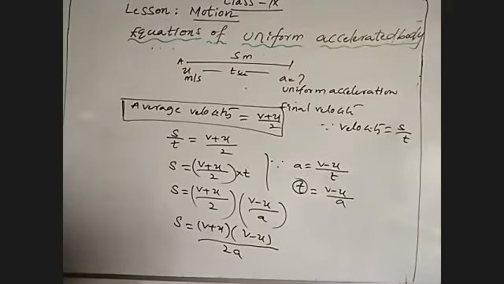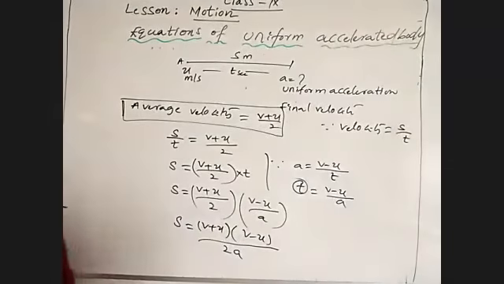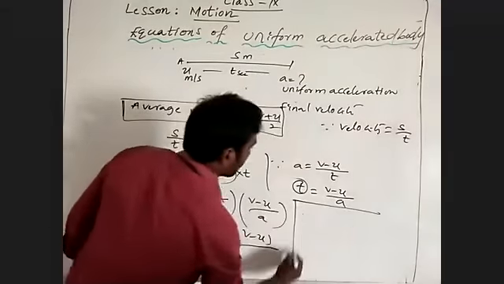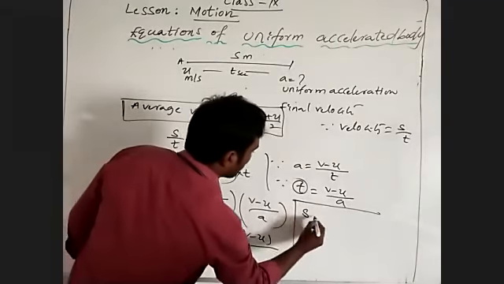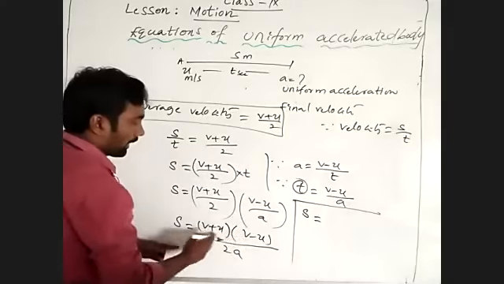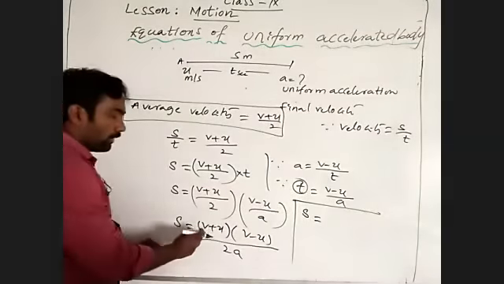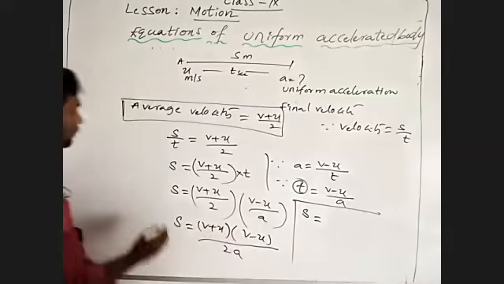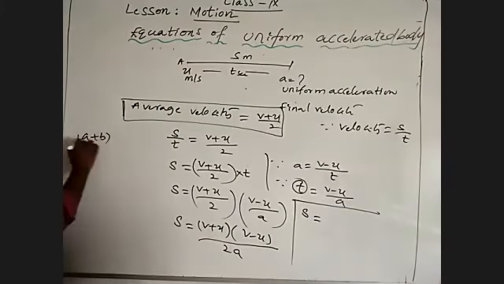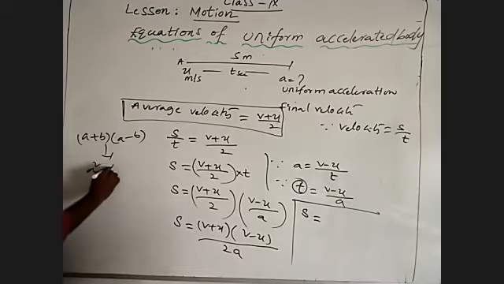We know well that (a plus b) into (a minus b) is a square minus b square.